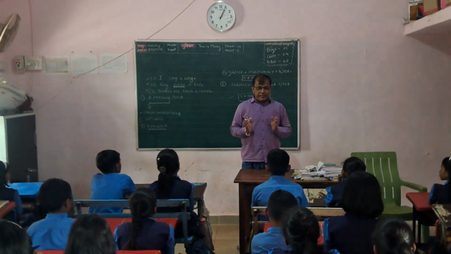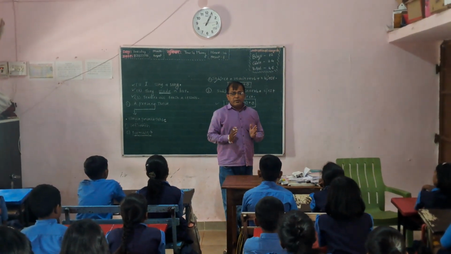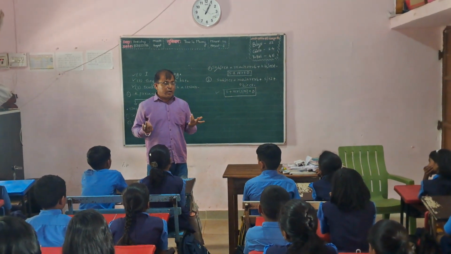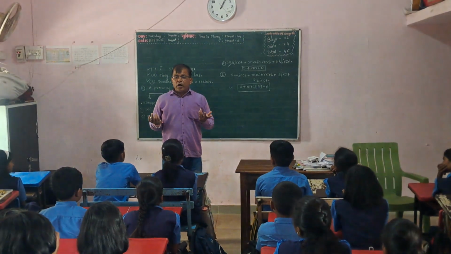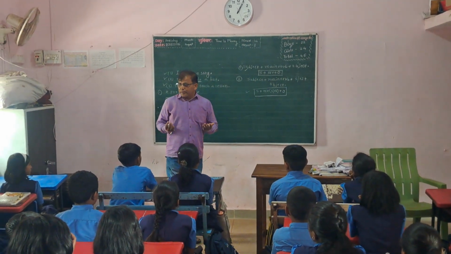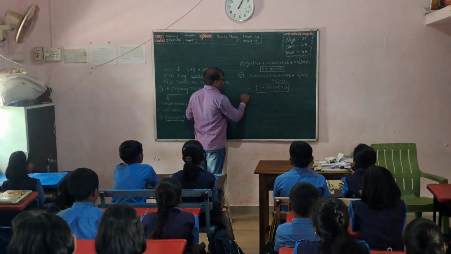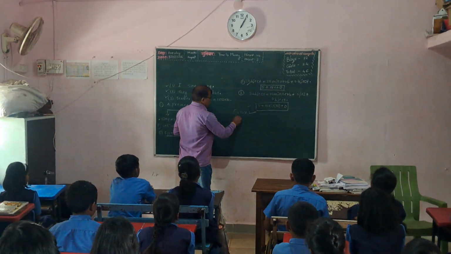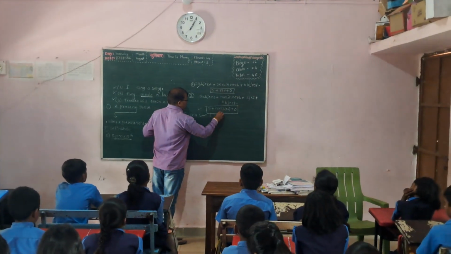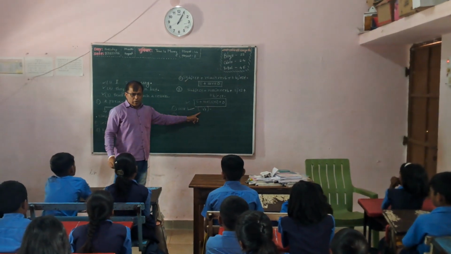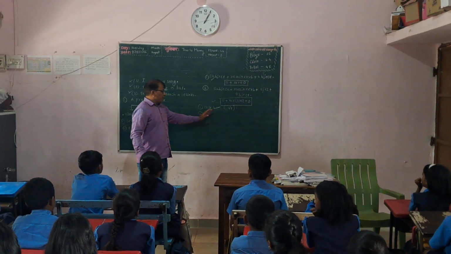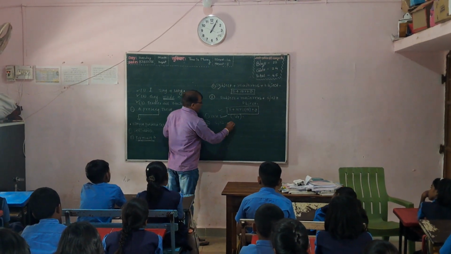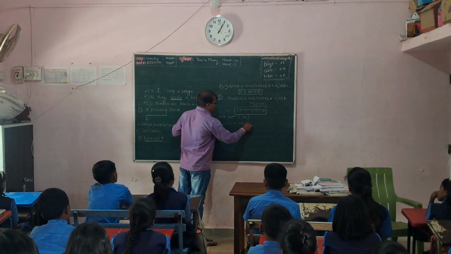First identification: in simple present tense, the verb is present in which form? The main form of verb. Main form of verb means this is the main verb. The main verb is present in simple present tense. Now second, this main verb means V1, the first form. Okay? After that, in simple present tense, the verb contains an s or es suffix.